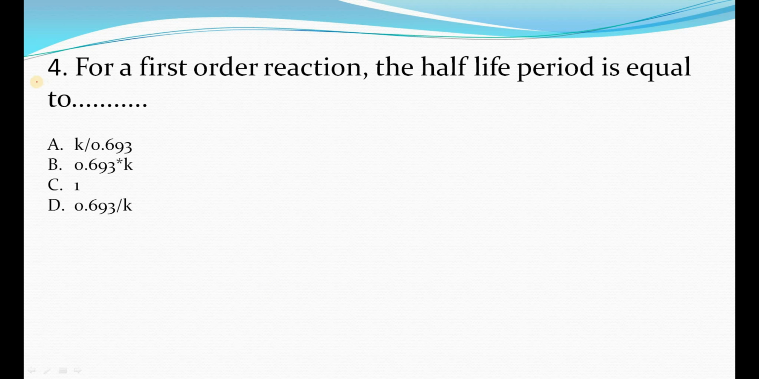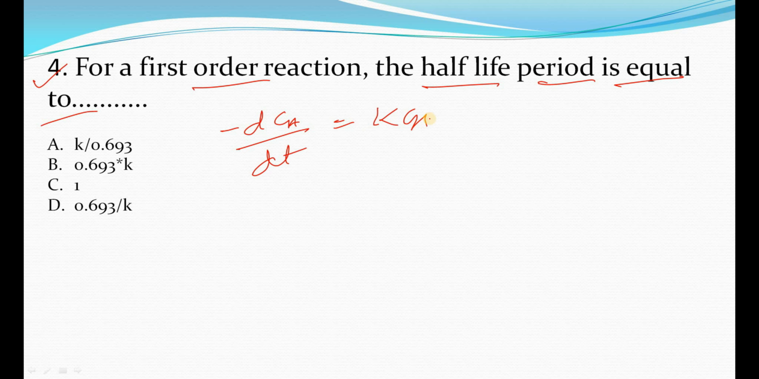So now the fourth question is, for a first order reaction, the half-life period is equal to. So what is a first order reaction? First of all, let's write the mathematical expression for a first order reaction. We know that minus dCA by dt is equal to K CA, and here the order is 1, so the power is 1, right?